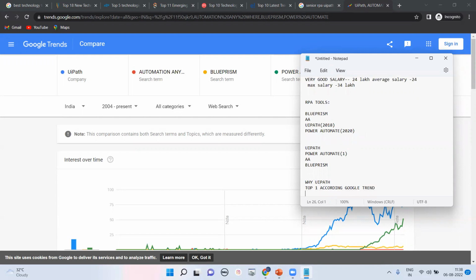The second part: if we download this particular UiPath tool, the RPA tool, if you install it, if you start any project, I can challenge you right now. In 2017, 18, 19, 20, 21, and 22 also, I can challenge you that 20 minutes is sufficient for installation and starting your project. Okay, and 10 minutes is sufficient if you are an experienced person.